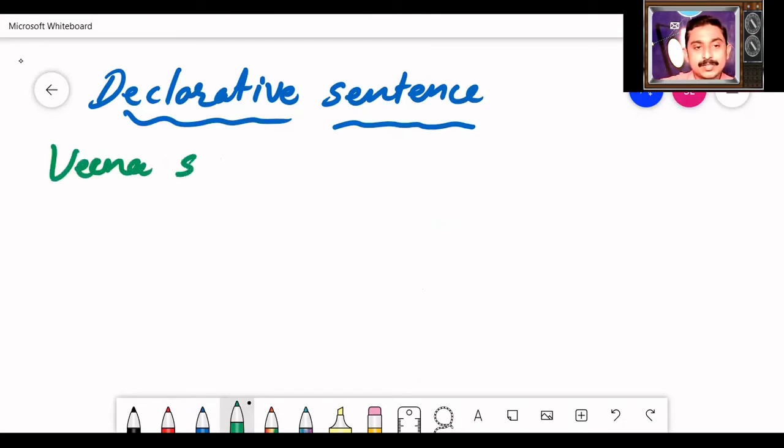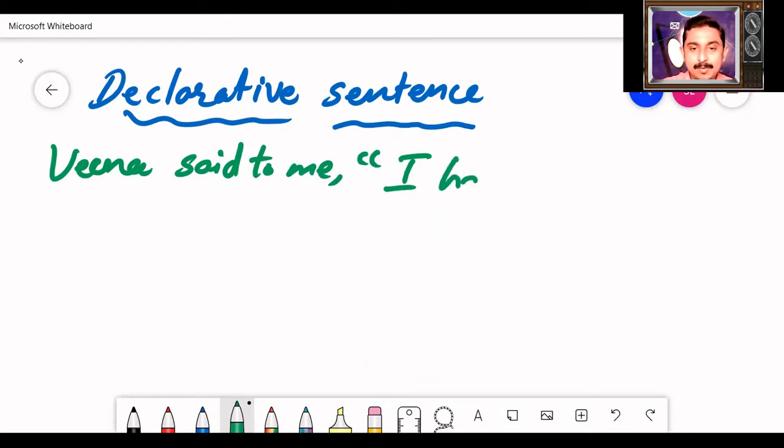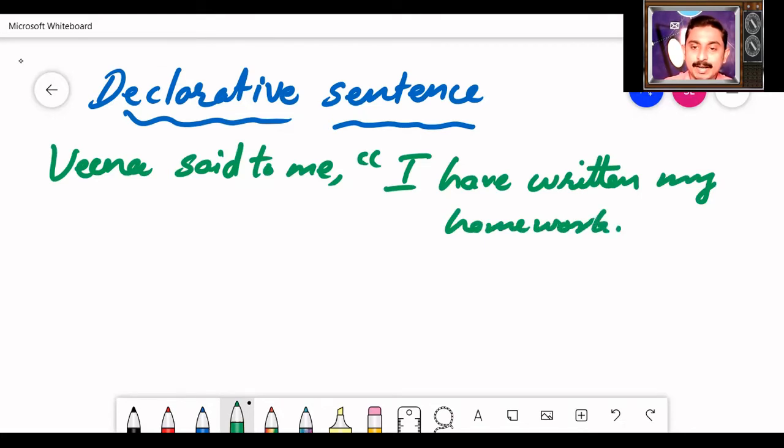Veena said to me, I have written my homework. Veena said to me, I have written my homework. This sentence is in which speech? Direct speech. We are going to change this into indirect speech. I will tell you step by step. The first rule is write the reporting verb as it is.